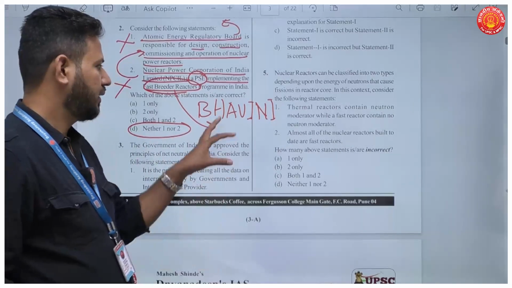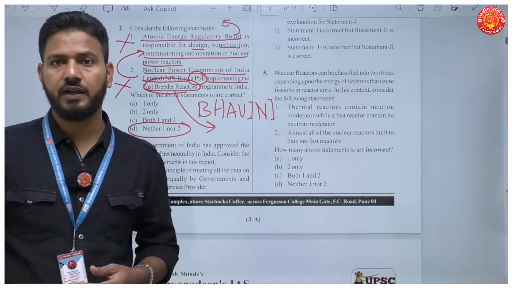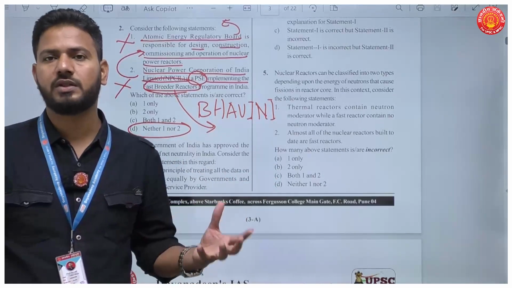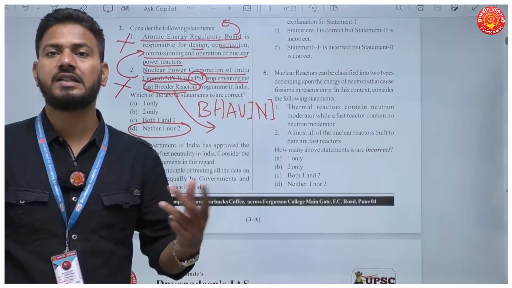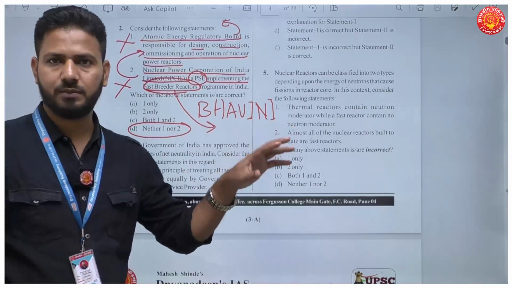Okay. This program Fast Breeder Reactor is in a very initial stage in India. Okay, we have established some prototypes of Fast Breeder Reactor. This is the second stage of nuclear program in India. So this is undertaken by a PSC known as Bhavini.